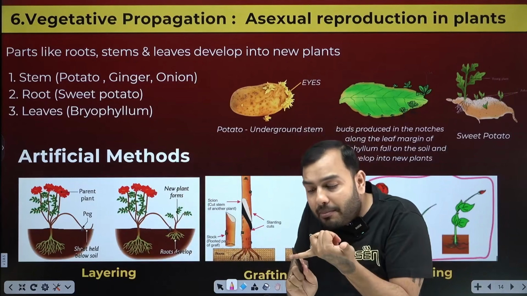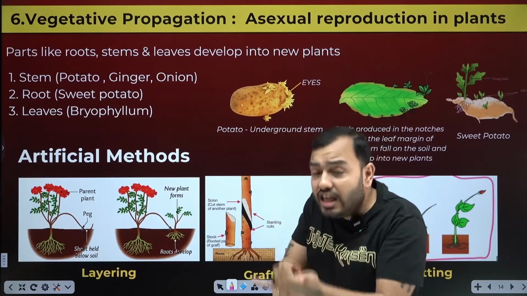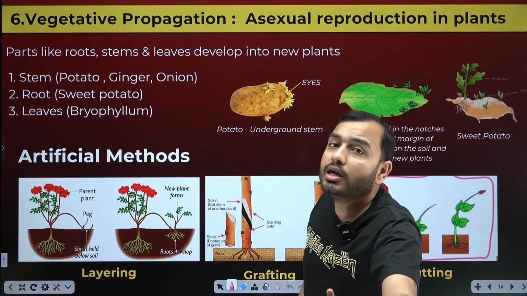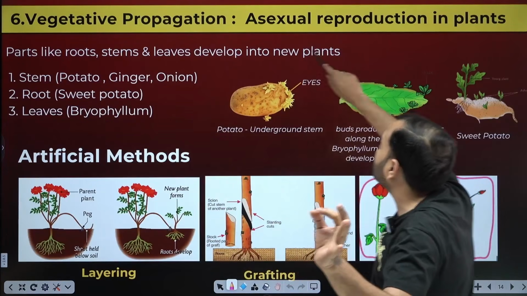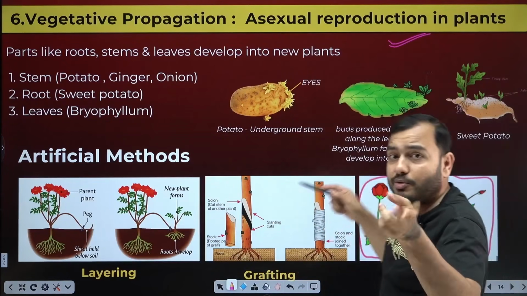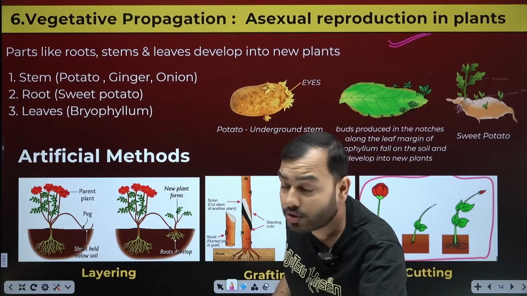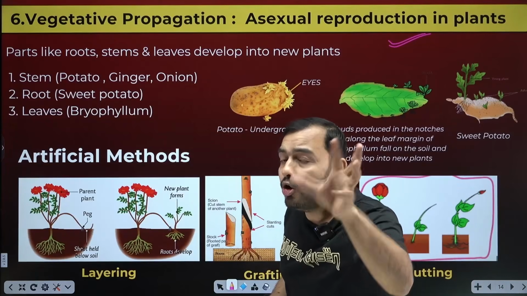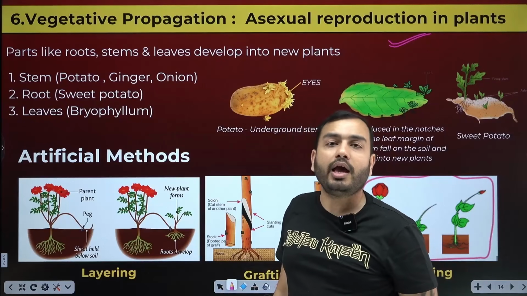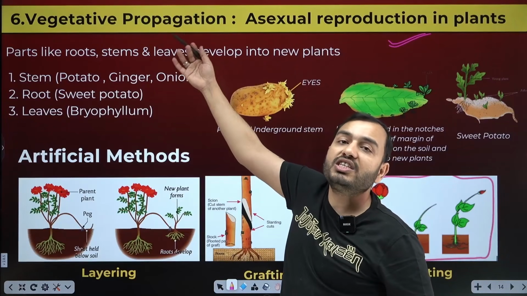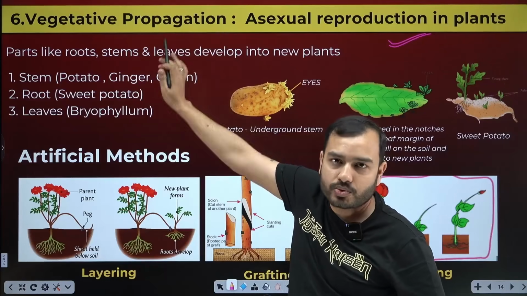But if the plant's stem, root, or leaf start reproducing, we will call that vegetative propagation. What kind of method is it? Asexual reproduction in plants. So both things are happening in plants. Sexual too. How does sexual happen? From the flower. And if the plant reproduces from any other part than the flower, we will call that asexual reproduction, vegetative propagation. It asks its advantages a lot in the board.